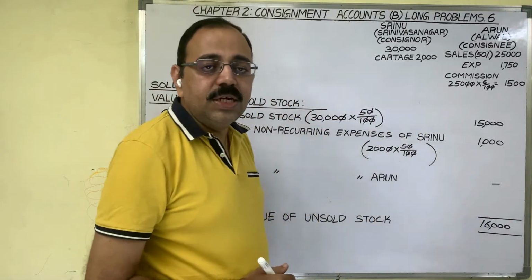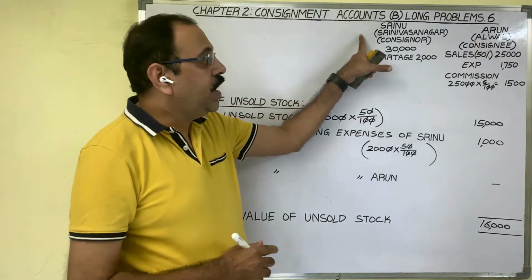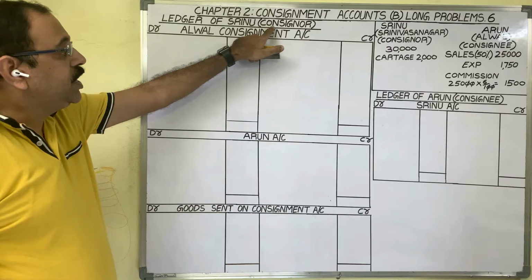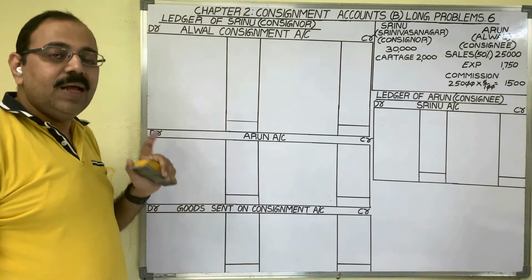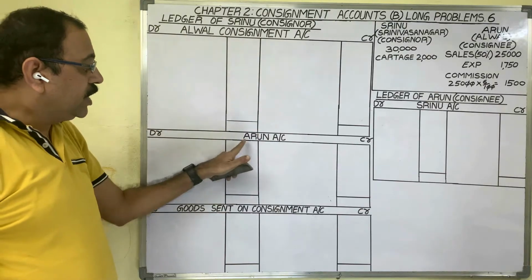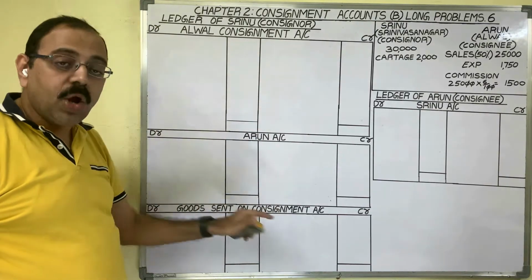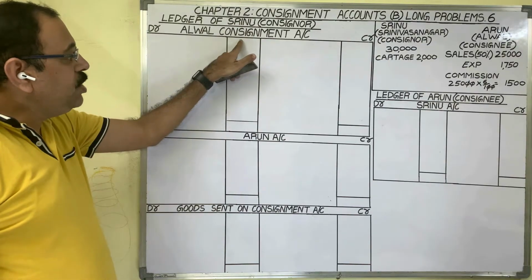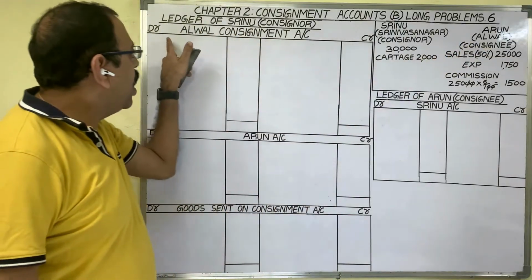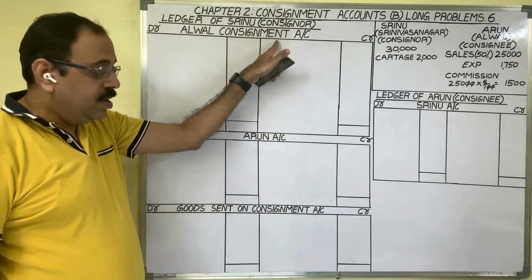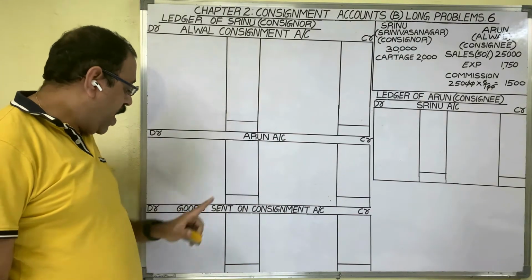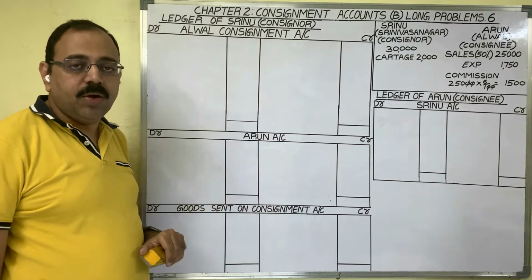Now let us see the journal and the ledger of the consignor and consignee. Ledger of Srinu, in brackets mentioning that he is the consignor. In the consignor's books, we have to prepare three accounts: the consignment account, the consignee's account, and the goods sent on consignment account. To the consignment account, we should add the consignee's area name, so the Alwal consignment account we should prepare. The consignee's name is Arun, so the Arun account we should prepare. And the goods sent on consignment account.